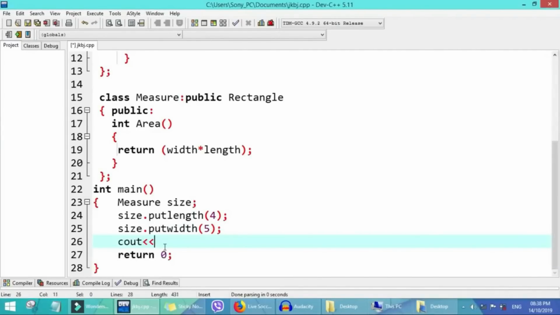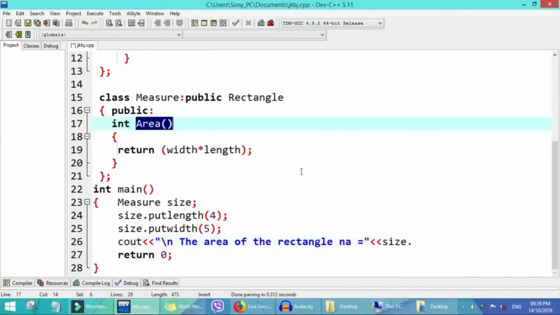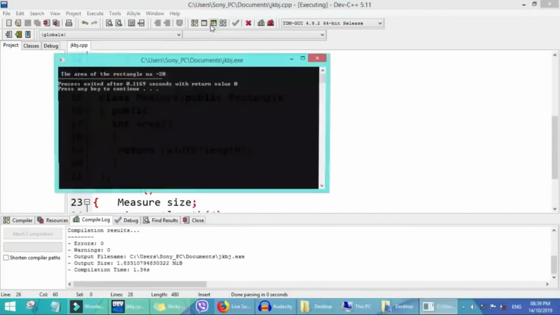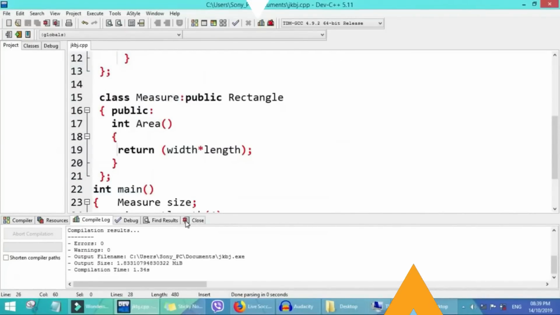The area of the rectangle. Now we put size dot area. So if we run now, we will see 20. So that is this example, we'll end it here.